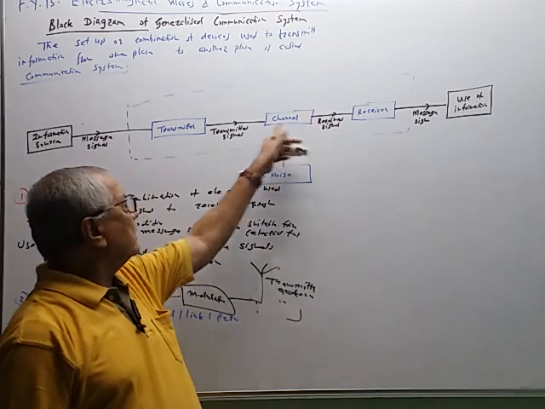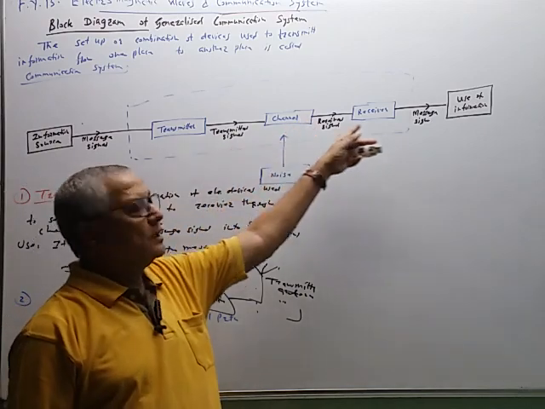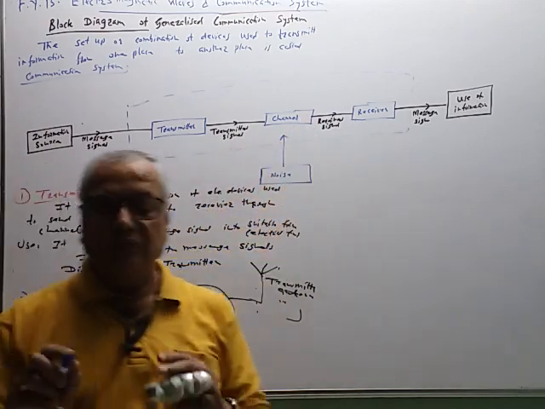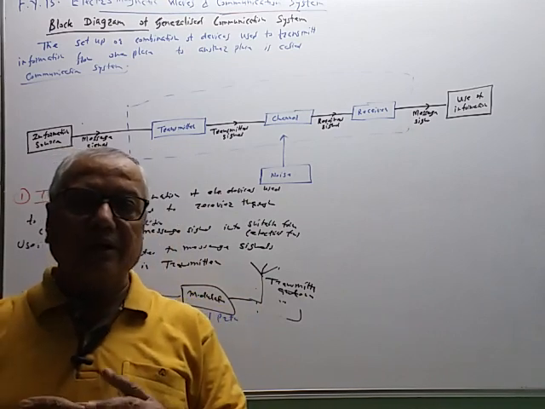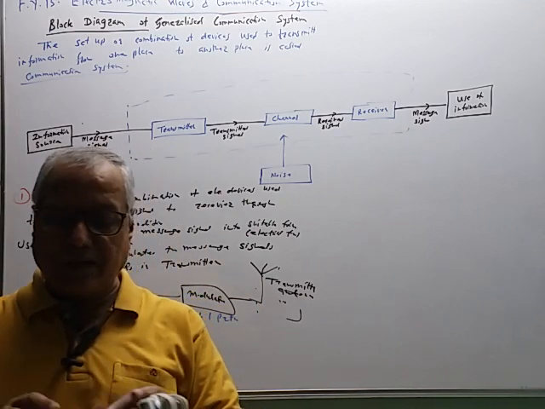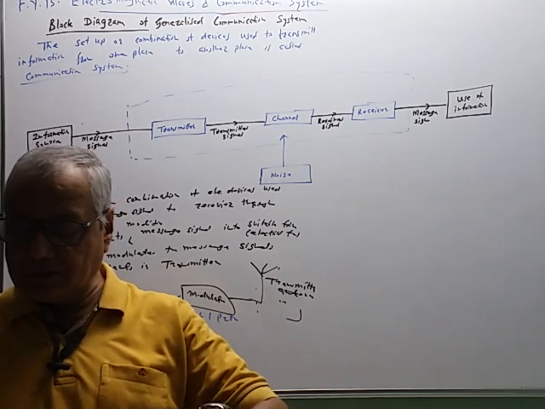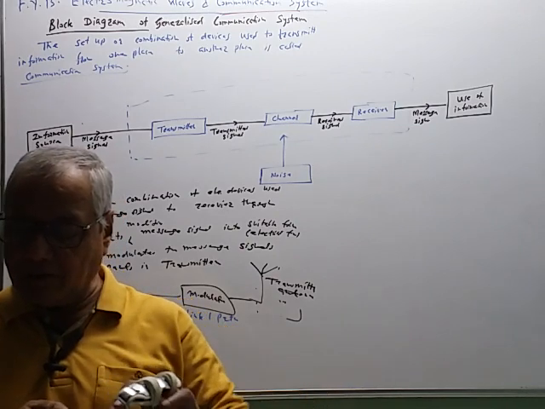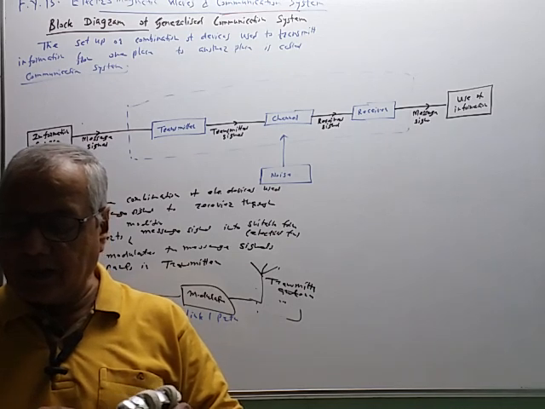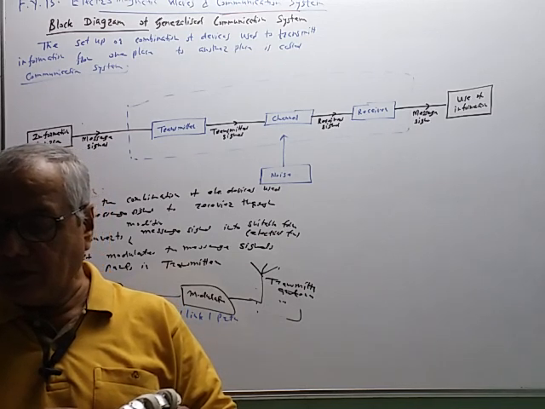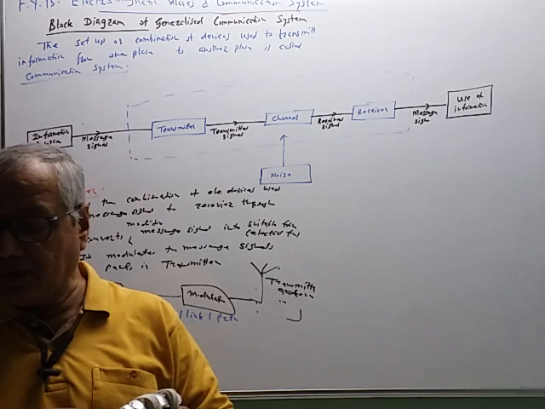What is the function? It receives the signal from the transmitter and gives it to the receiver, so it is a mediator. This channel may have two forms: either physical or non-physical.